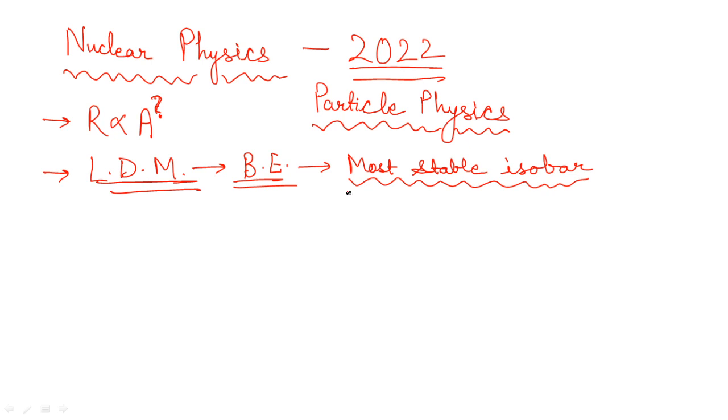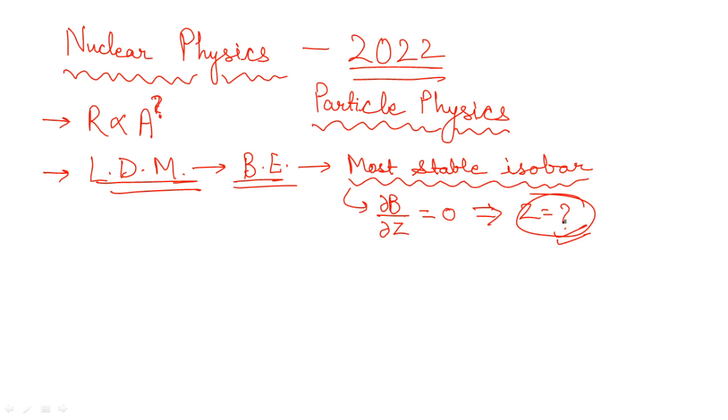Clear? Now how can we get it? There are tricks based on it. I have already uploaded videos regarding that on this channel, Mr. Net Physics Exam. If you have not watched those videos, you can check them out. But if you have already watched them and just want to know the details of how to find the answer for most stable isobar based questions: simply we differentiate the binding energy with respect to Z, where Z is the number of protons, and equate it to 0. Now you have to get the value of Z from here, and that Z value is mostly what they ask in the question.